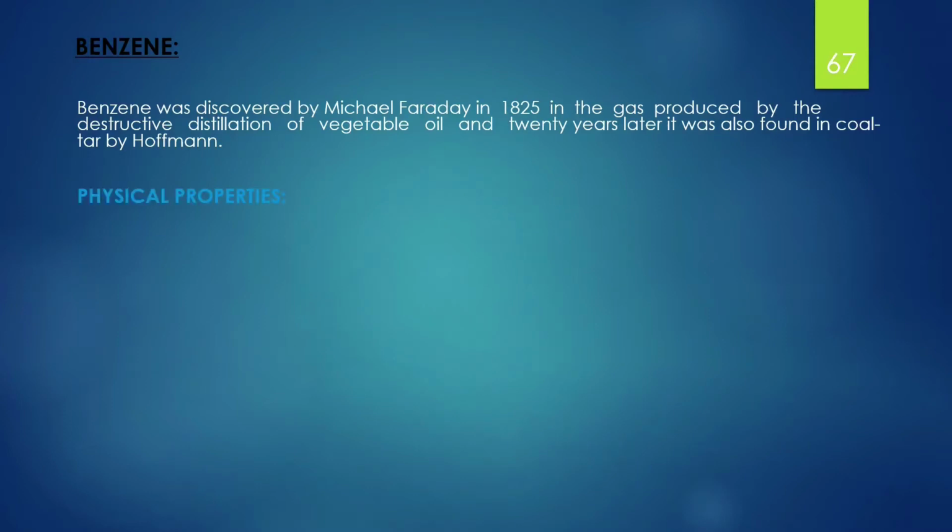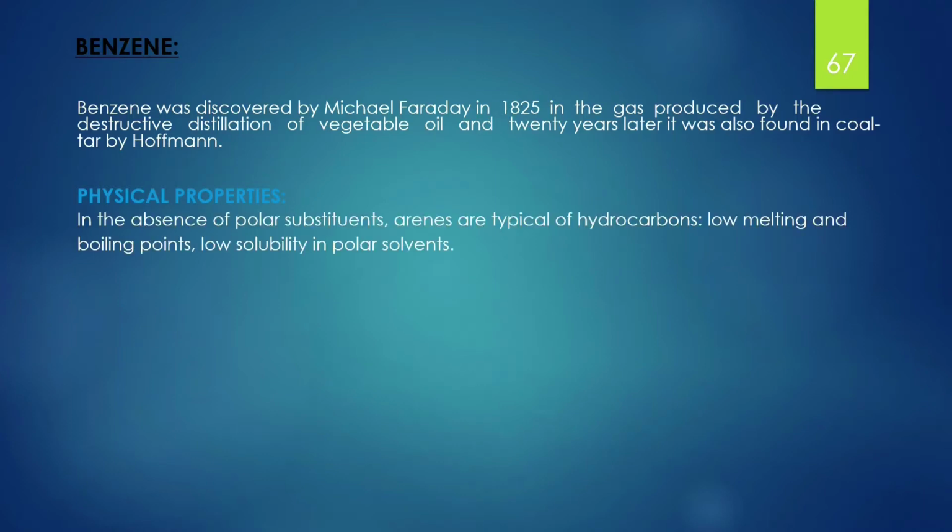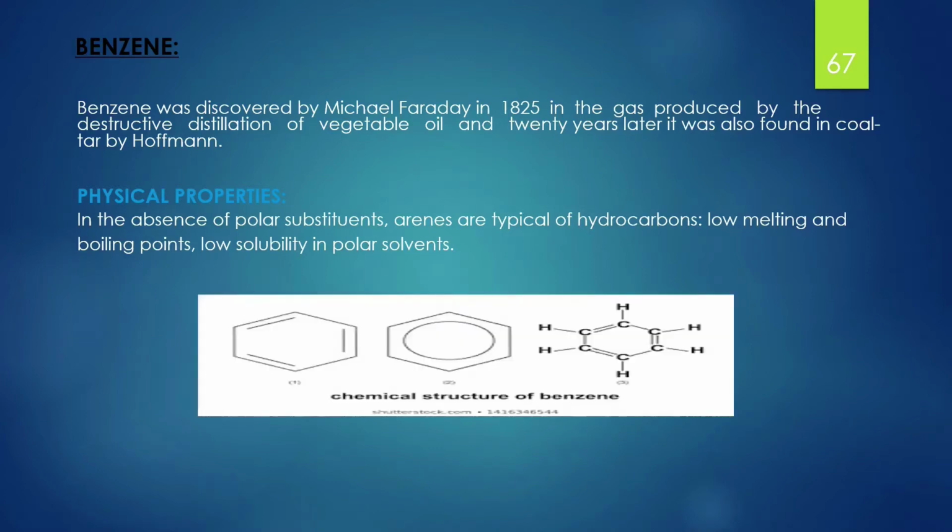In terms of physical properties of benzene, in the absence of polar substituents, arenes are typically hydrocarbons which have low melting and boiling points and have low solubility in polar solvents. Following is the chemical structure of benzene, which means benzene can be expressed in the following three structures.